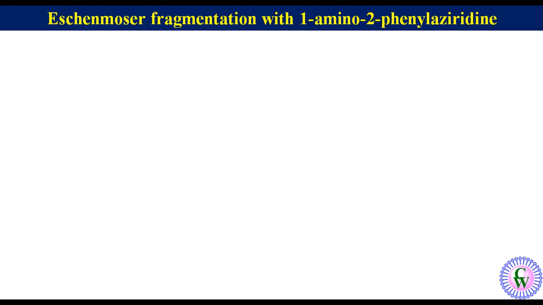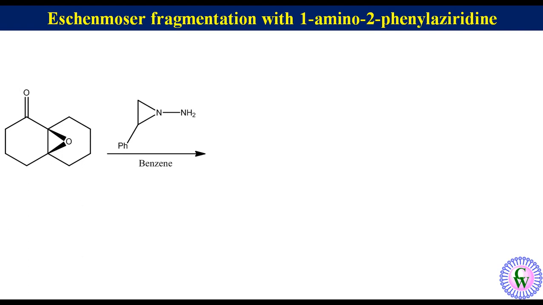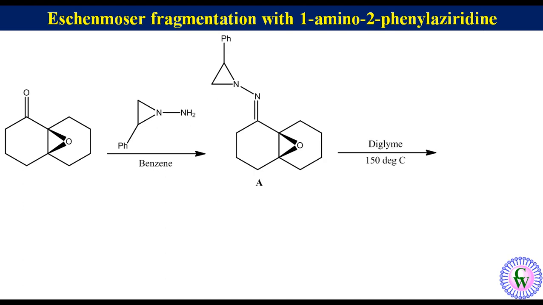For example, when epoxy decalone is condensed with 1-amino 2-phenylaziridine, it produces hydrazone-like product A, which when heated in diglyme at 150 degrees centigrade produces ketoalkyne product B.